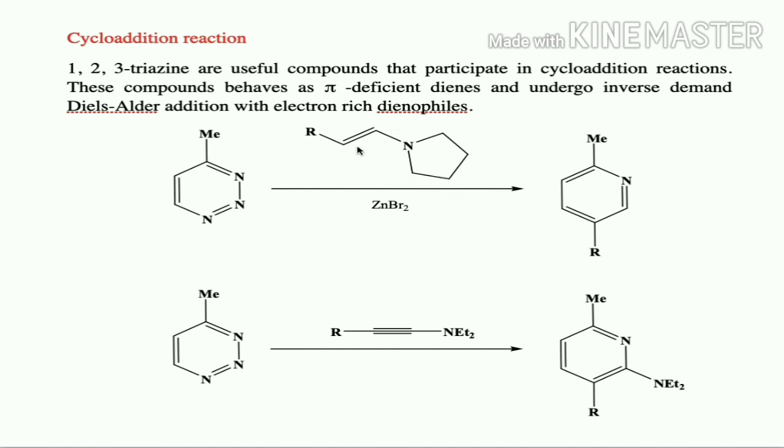So only this dienophile is going to add here and give a pyridine derivative. In the same case, if the dienophile is an acetylene derivative, then it is going to add to this diene part. This nitrogen will be eliminated and it is going to form the corresponding pyridine. So from this cycloaddition reaction, we can prepare pyridine derivatives by using triazines as a substrate.